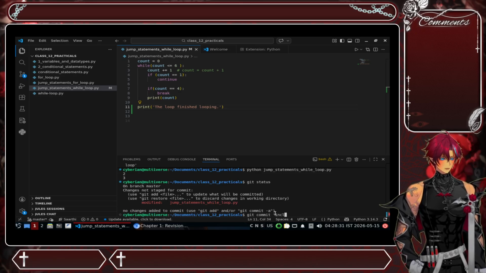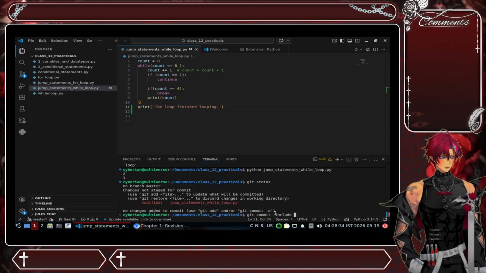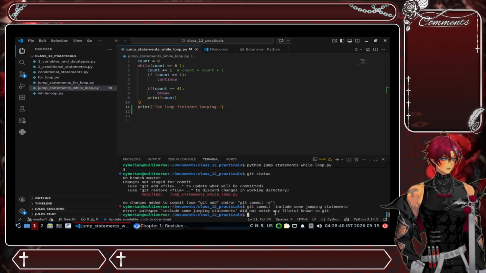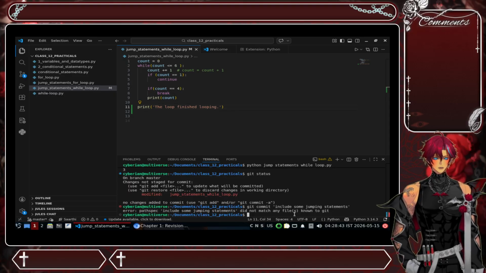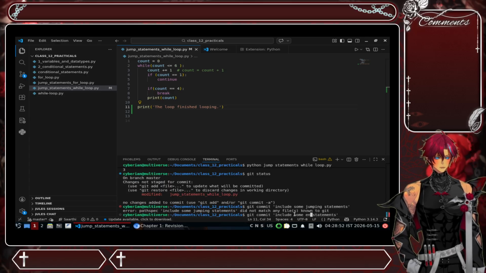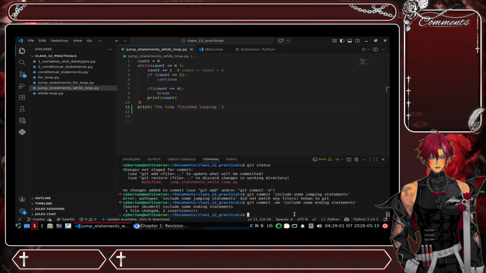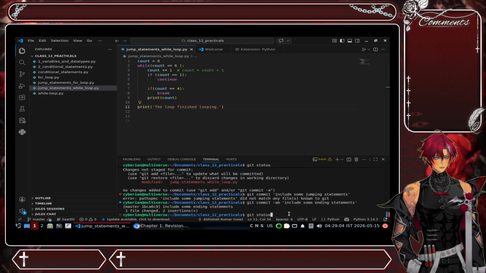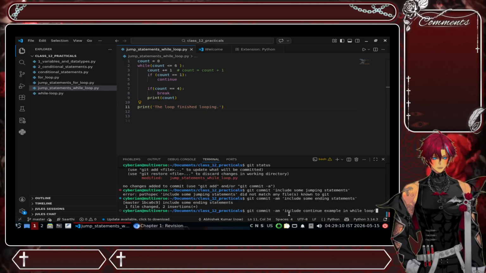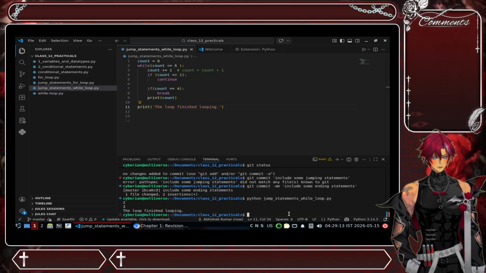Include some ending statements, right? Git commit -m, include some ending statements. Okay, now we are going to run this.